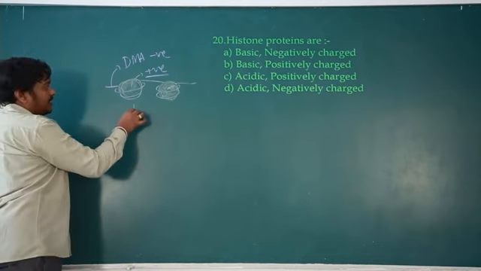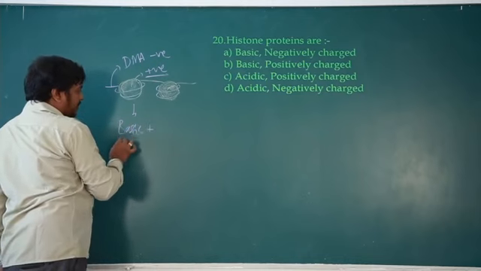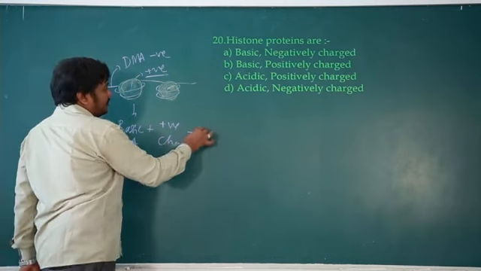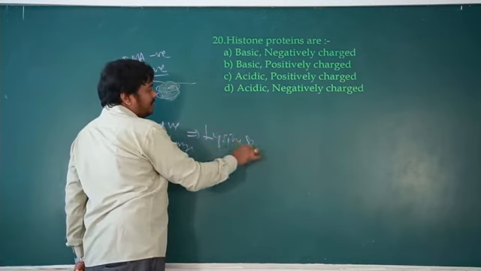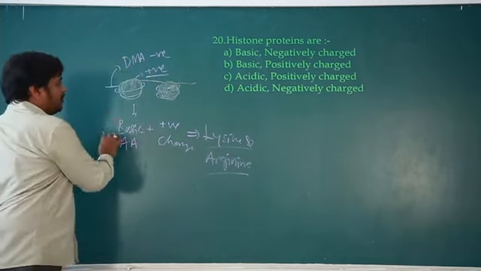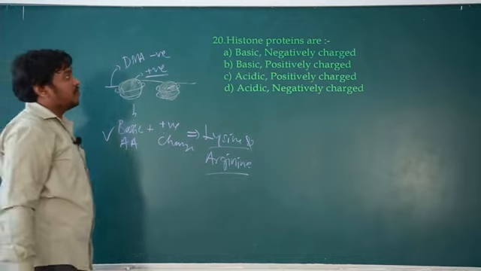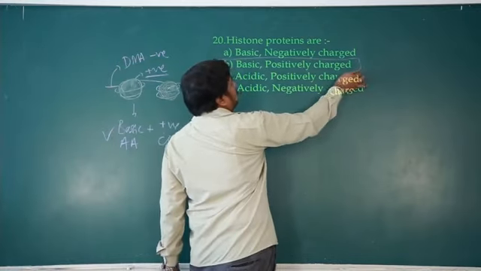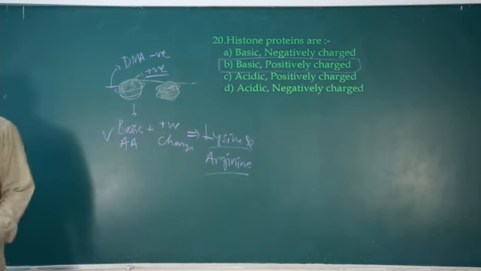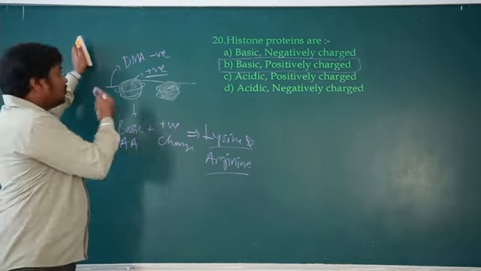Along with that, this histone protein consists of basic amino acids which carry positive charge. Which ones? Lysine and arginine. Remember this one also. Lysine and arginine are the basic amino acids which carry positive charge. Okay, so basic amino acid with positive charge. So this is the right option then. Okay, remember this lysine and arginine which give the positive charge to the histone protein, or to the nucleosome.